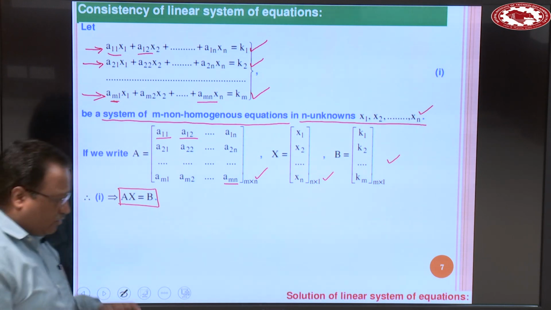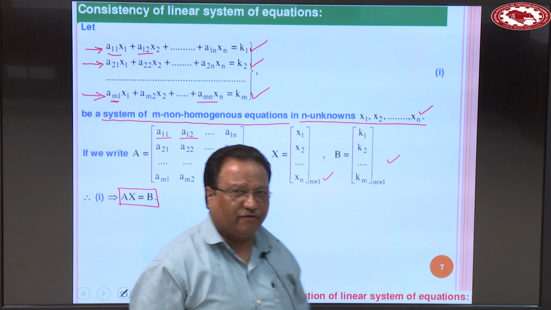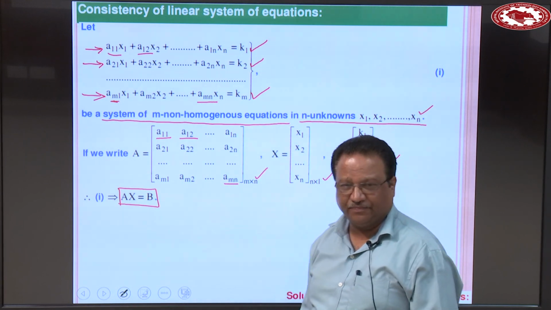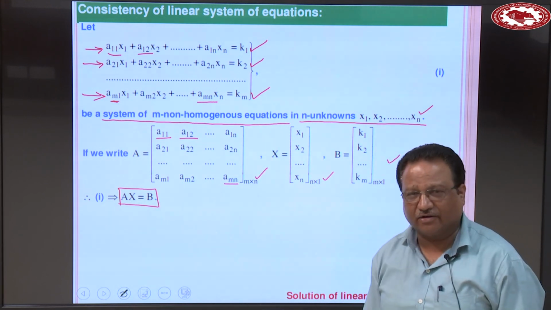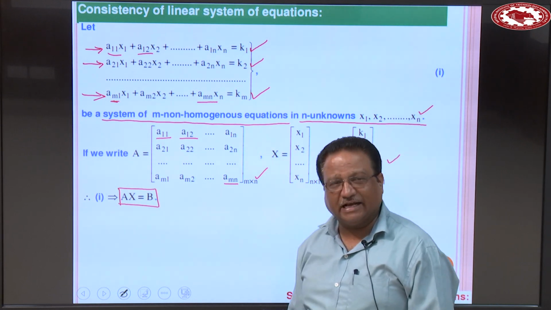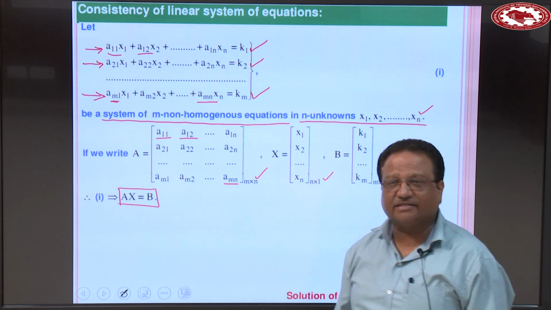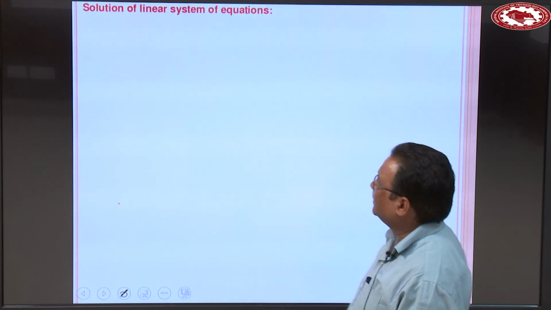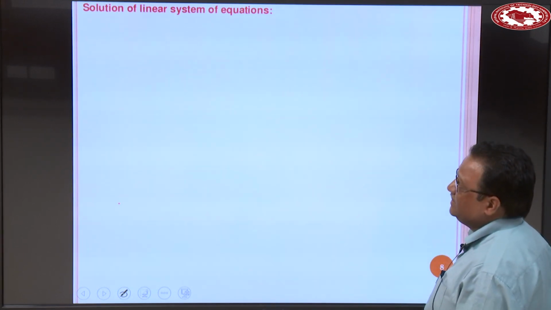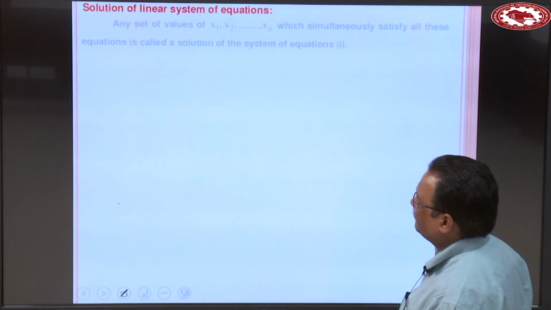Now the question is, what is the solution of these types of equations? Whether a solution exists or not. If a solution exists, then the system is said to be consistent. Otherwise, the system is said to be inconsistent. So, what is a solution of a linear system of equations?